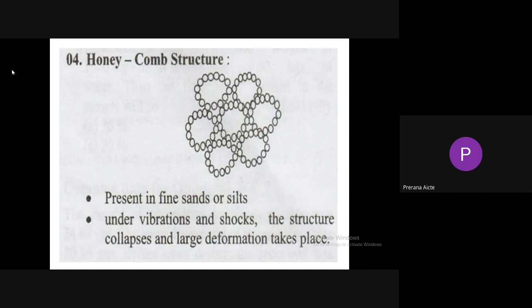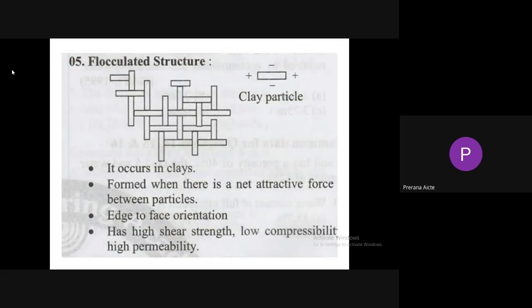The second one is honeycomb structure. This type of structure looks like a honeycomb. It is present in fine sands and silts. Under vibrations and shocks, that means when the soil is subjected to shocks due to dynamic loads, and also when the soil is fully saturated, the structure collapses and large deformation takes place. So soil which contains honeycomb structure is also known as collapsible soil.